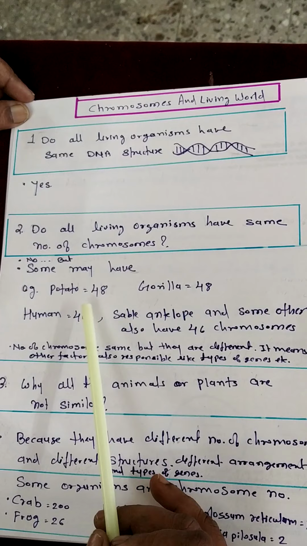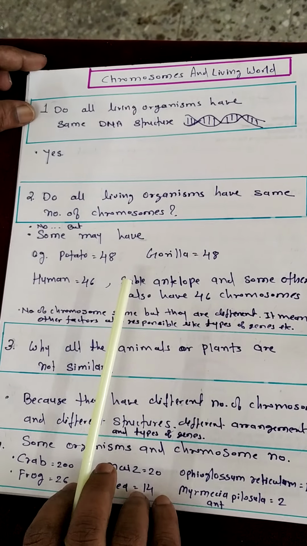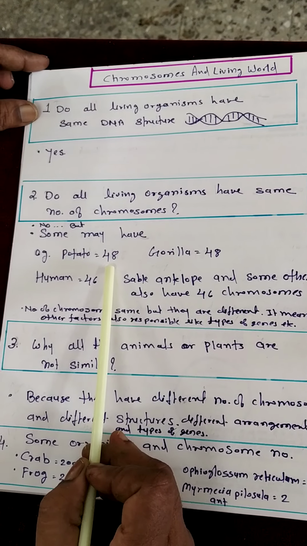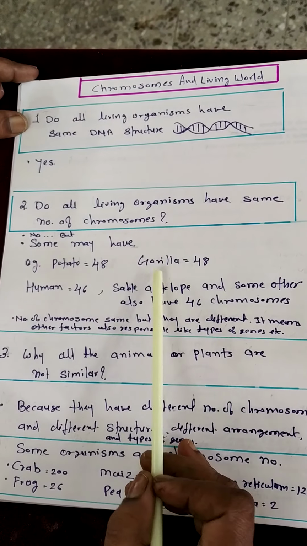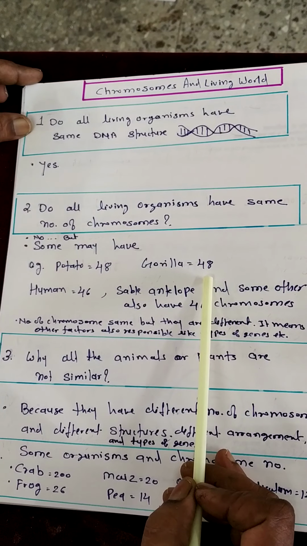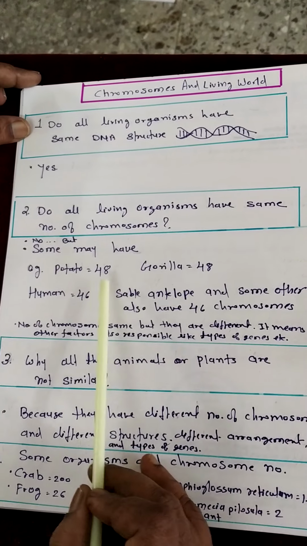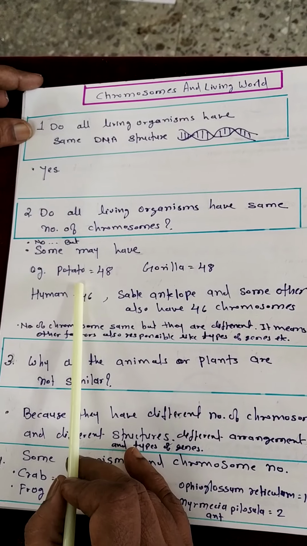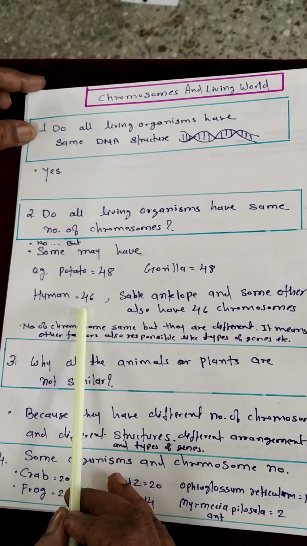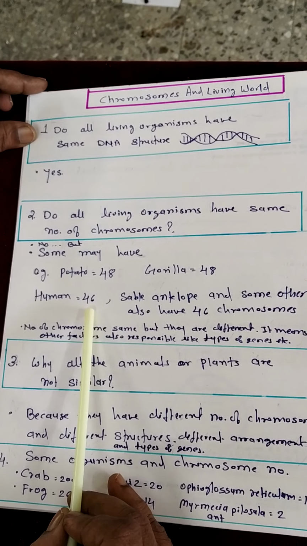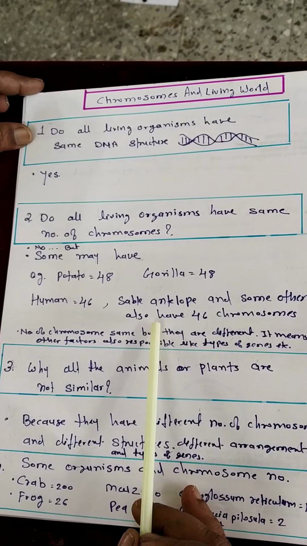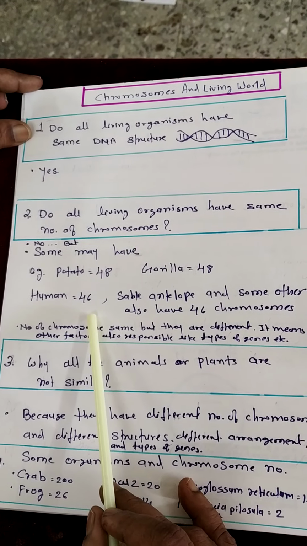Some may have the same number of chromosomes. See one example here: in the potato plant, each potato cell contains 48 chromosomes, and in the animal gorilla, each cell contains 48 chromosomes. We can see that the chromosome number is the same in potato and in the gorilla. In humans also, each cell contains 46 chromosomes.